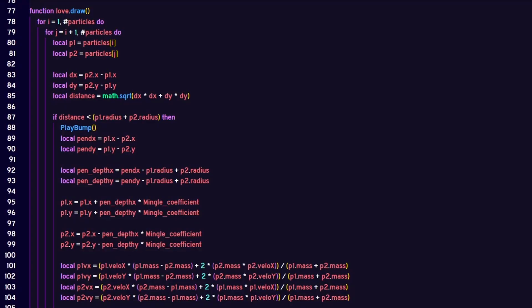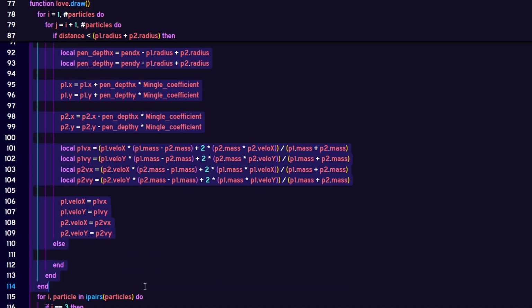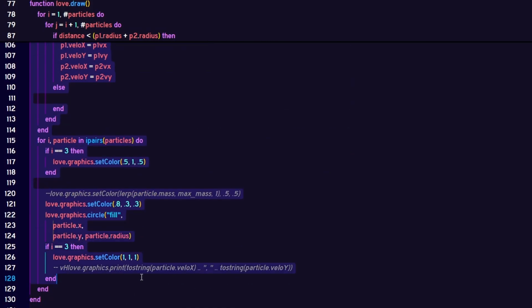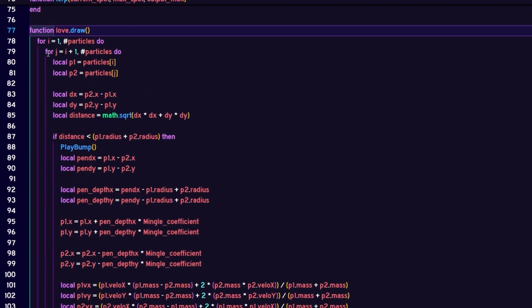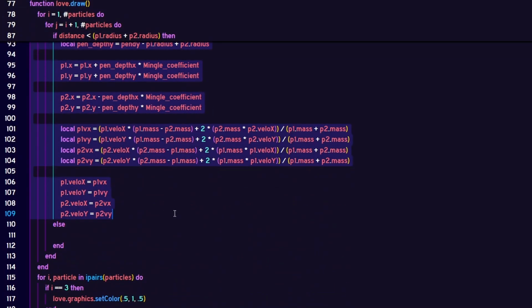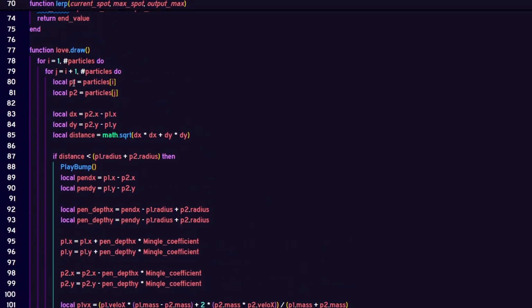Now this is where most of my clusterfuck resides within my balls. First, I want to acknowledge that it is probably horrible form to check each of my balls for penetration within the draw function rather than the update function, but it's working right now and I'm too cowardly to change anything yet, so deal. Secondly, yes, my variable names are weird. Deal with that too. And thirdly, I actually don't care about your fancy-ass proximity optimization, okay? Please don't start with me.